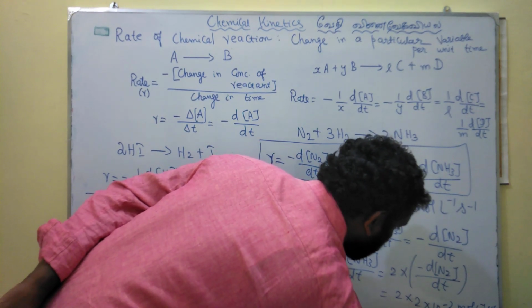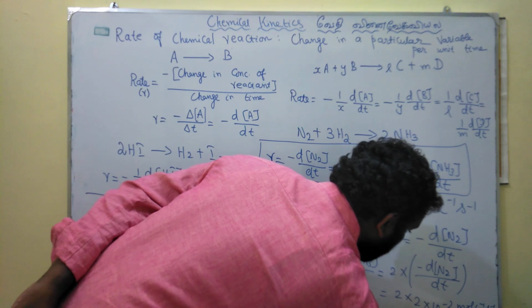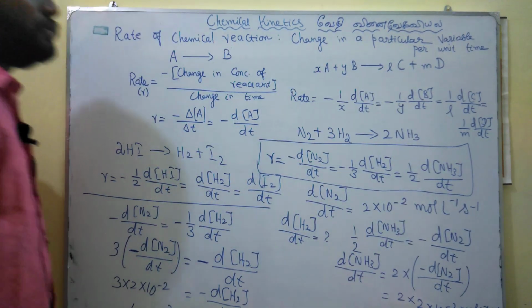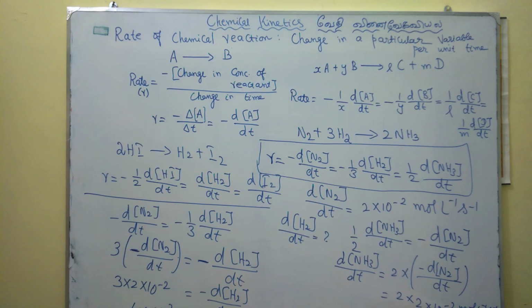So we have the answer 4 into 10 power minus 2 mole per liter per second. So the rate at which ammonia is formed, and the rate at which hydrogen is decomposed, we get from this particular problem.